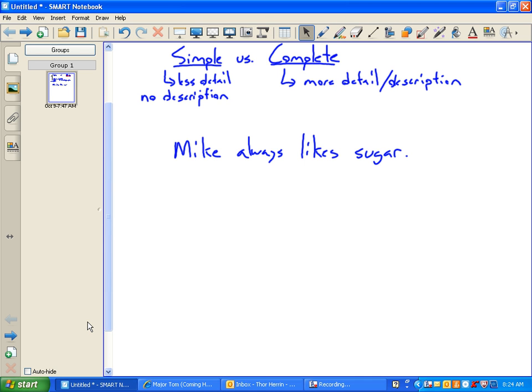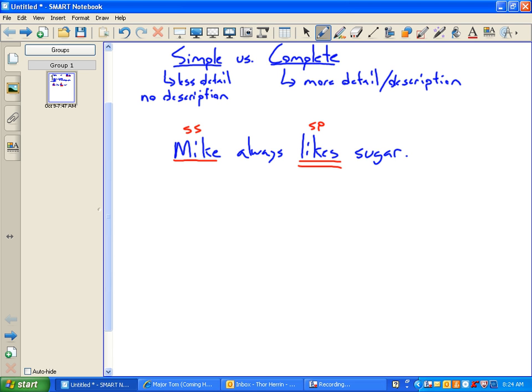All right. Who would like to try finding the simple subject and simple predicate in this sentence? Okay. Yes? Mike is the subject and likes is the predicate. Good. Simple subject, Mike. Simple predicate, likes.